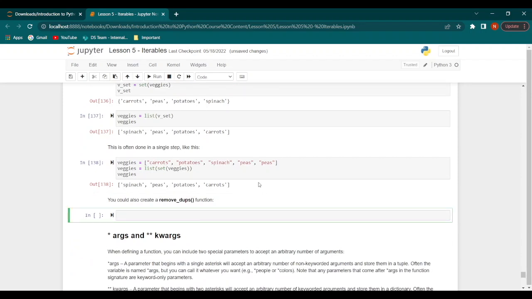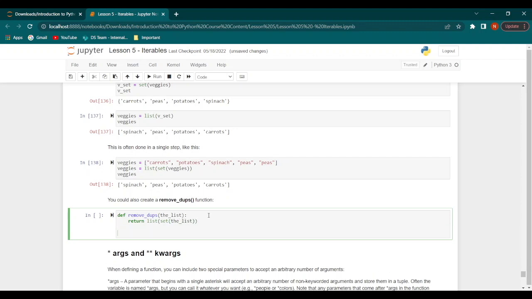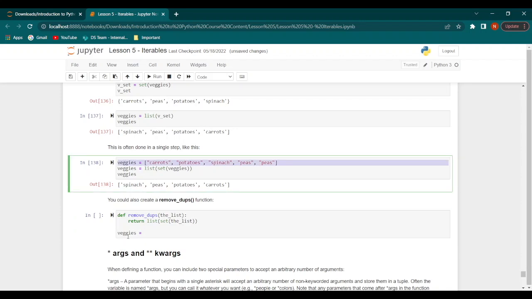Another way of doing this is just by using the remove duplicates function. So we can define the function remove underscore dupes, passing the parameter the list. Then we will say return list set the list. Then we have veggies equal to, and in fact we can actually just copy this here, paste it here.